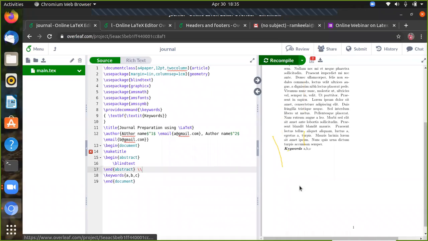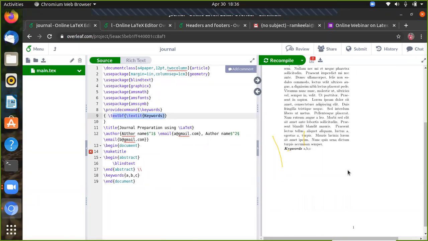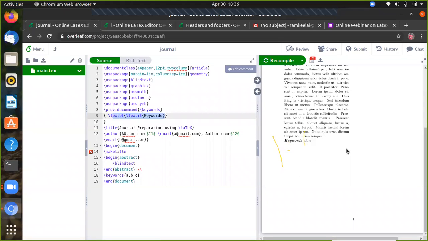Okay, so we have given bold italic. So here we are defining bold. This is bold with italic keywords. So that's why you can use bold italic for the content. You can separate the content also, A, comma, B, comma, C. You can write the keywords also. Okay, you can give the space and you can adjust it.